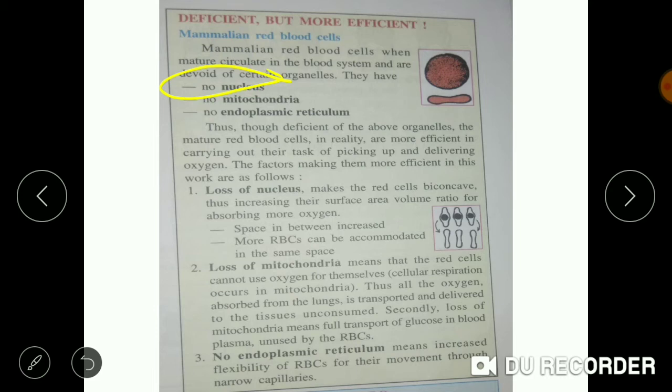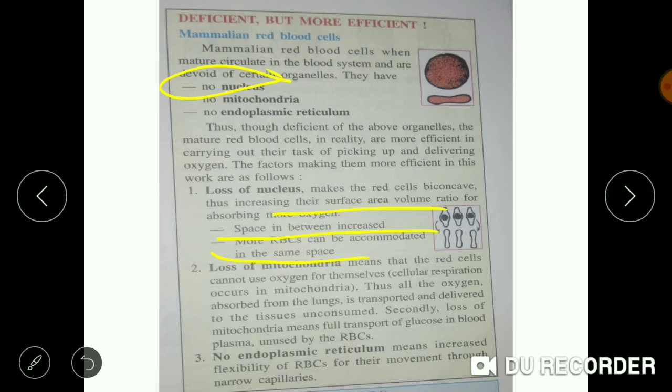This increases their surface area and helps them in attaining more oxygen content, as well as the space in between is increased and more of the RBC can be accommodated in the same space.